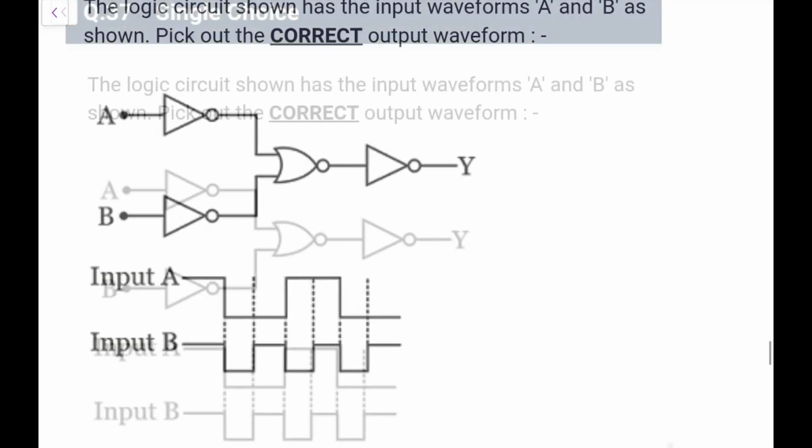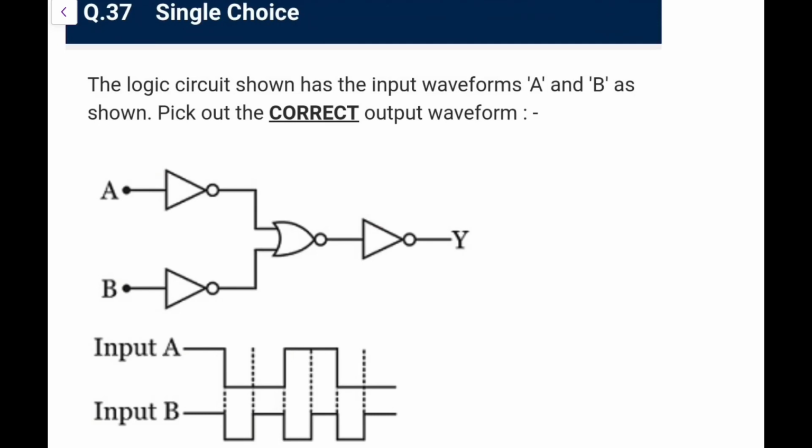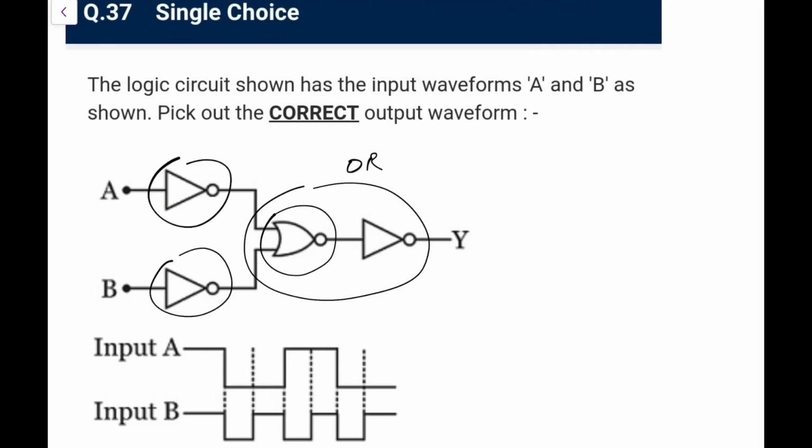So what? Now look at this, this is a NOR gate, this is an inverter, so this basically becomes an OR gate. So this becomes an OR gate and this is bubbled OR you can say, and from the De Morgan theorem, if you know, bubbled OR is equal to NAND.